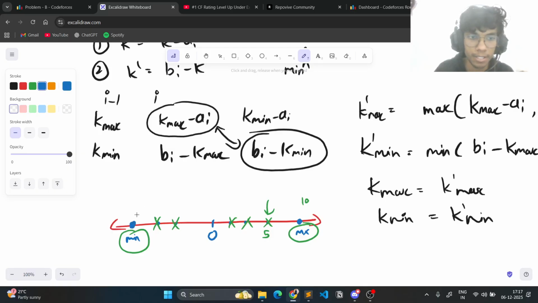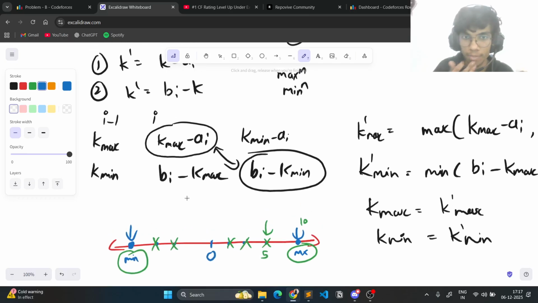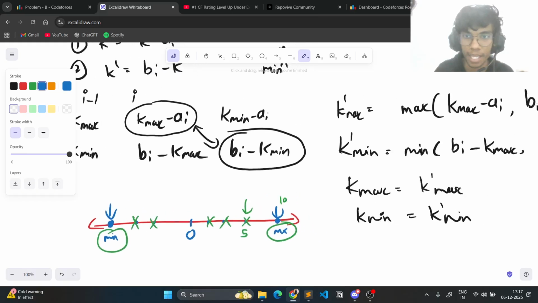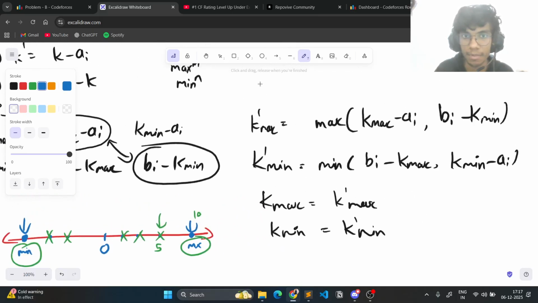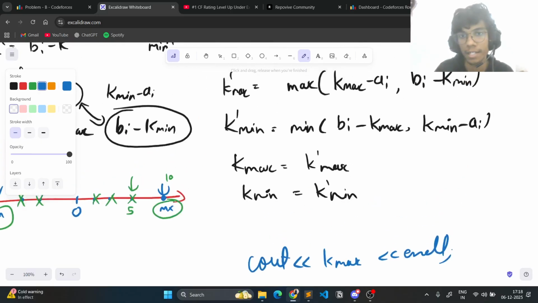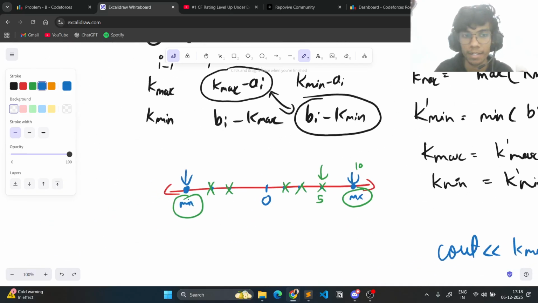So these points are actually responsible for constructing the final answer, and then we can at last just take the maximum of k max and k min. Since the maximum is always the maximum, we'll just return this. So we can at last just print k max, and that is pretty much it, right?